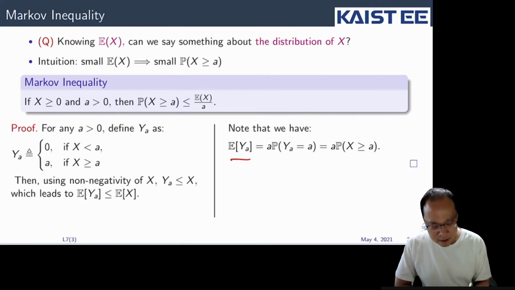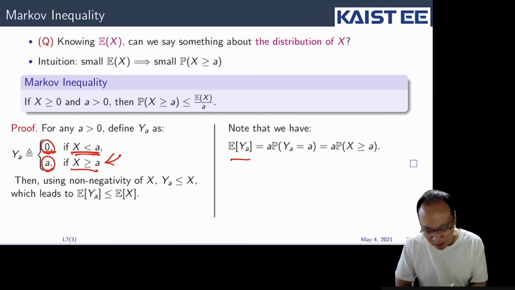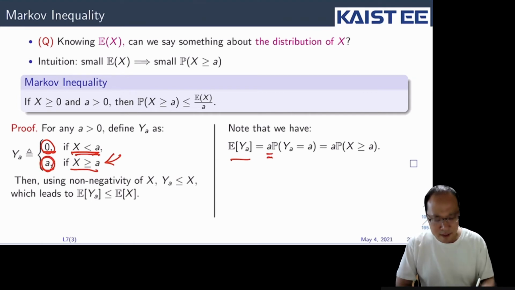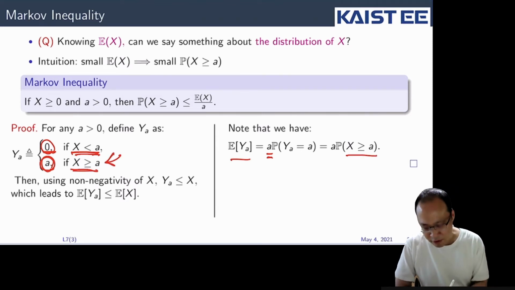All right. Now, what is the expectation of Y_a? The value that Y_a can take is a for this case and 0 for this case. Since the value of Y_a is 0 for this case, we can just ignore it. We only consider this, where the value is a, multiplied by the probability that Y_a becomes a. Now, Y_a becomes a when X is greater than or equal to a, from the definition of Y_a.